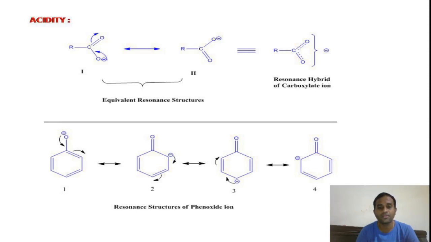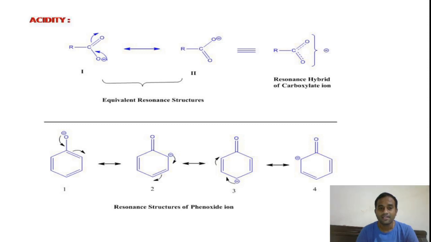This is the third rule. The fourth rule is that resonance structures with a single charge are more stable than resonance structures with two charges, that is, charge separation. And the fifth rule is that in the resonance structures, if there is a negative charge on the more electronegative atom, they are more stable than the positive charge present on the more electronegative atom.